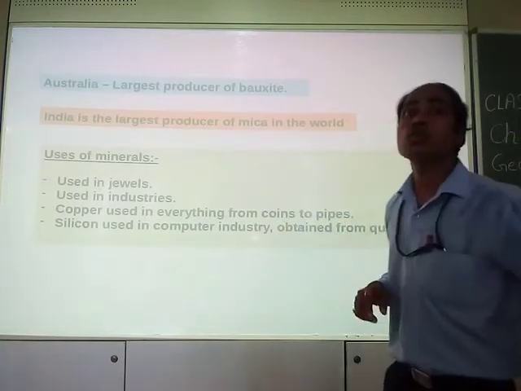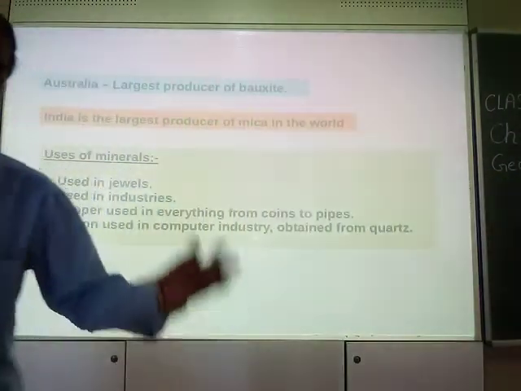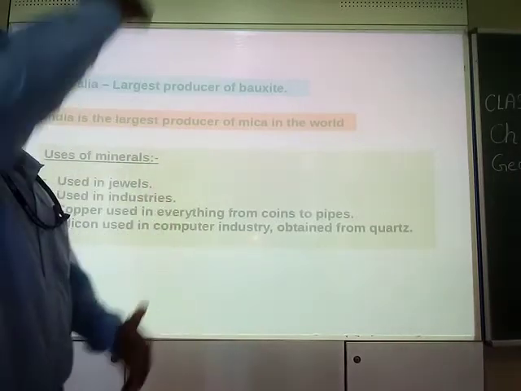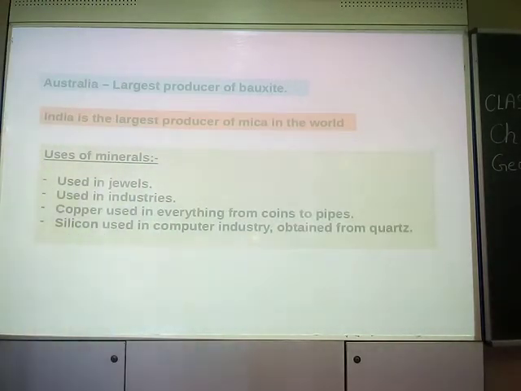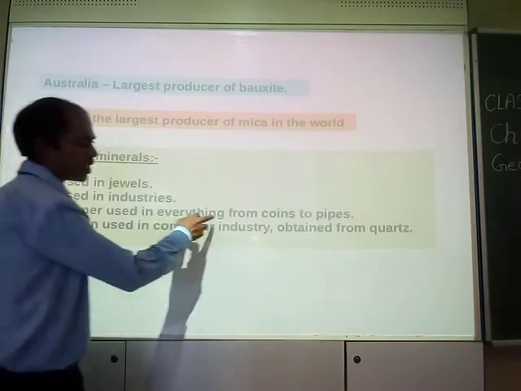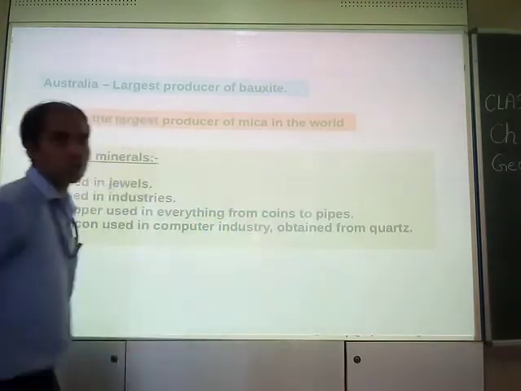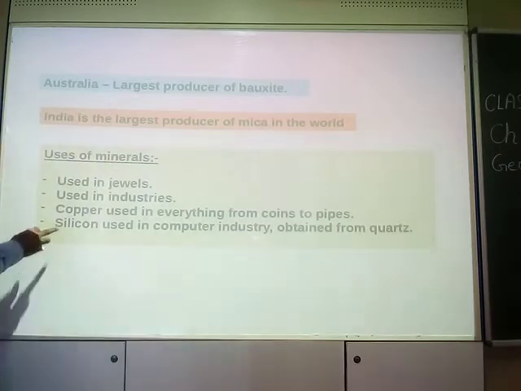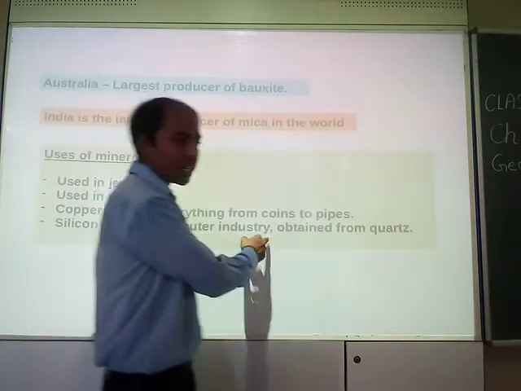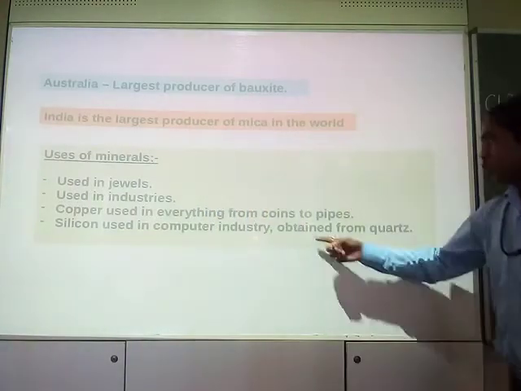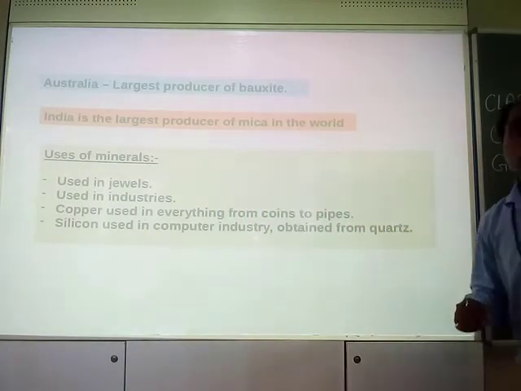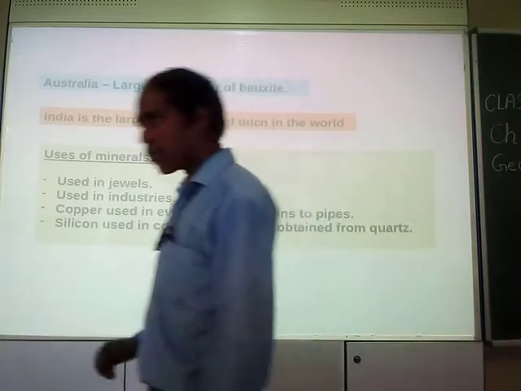Here the phrase coins to pipes means from small materials to big materials. Almost everything contains copper. Moreover, silicon is also a mineral which is used in the computer industry, obtained from a material called quartz.